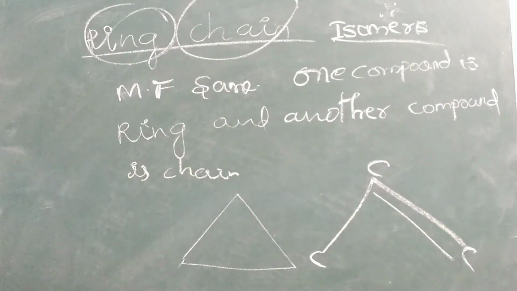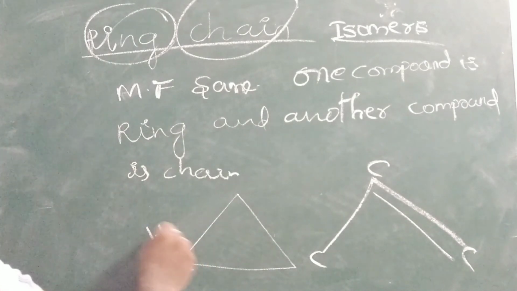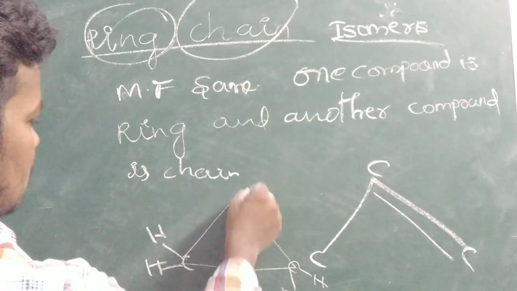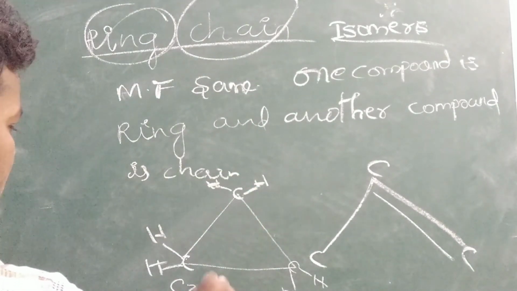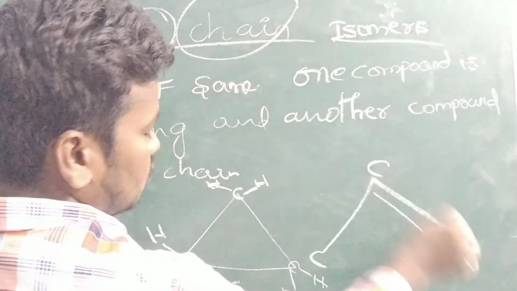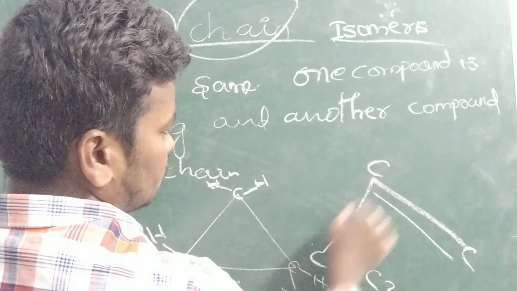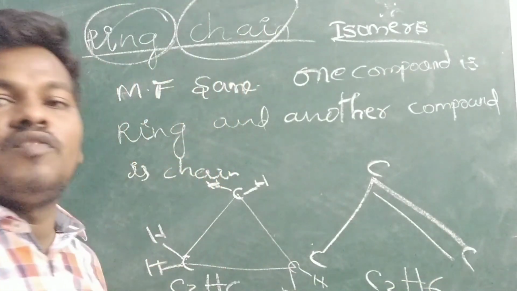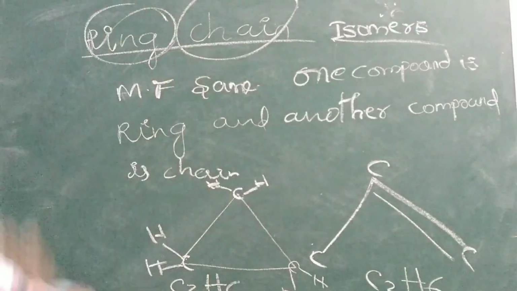Counting the hydrogens, it is C3H6. The chain has 3 carbons, with 3, 2 and 1 hydrogens. C3H6, the same molecular formula. But what happened? One is a ring, one is a chain.